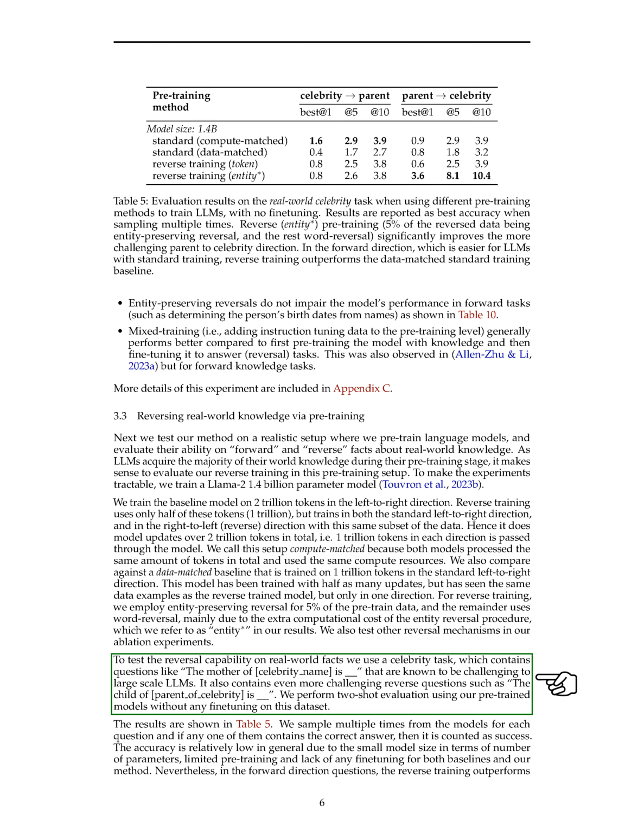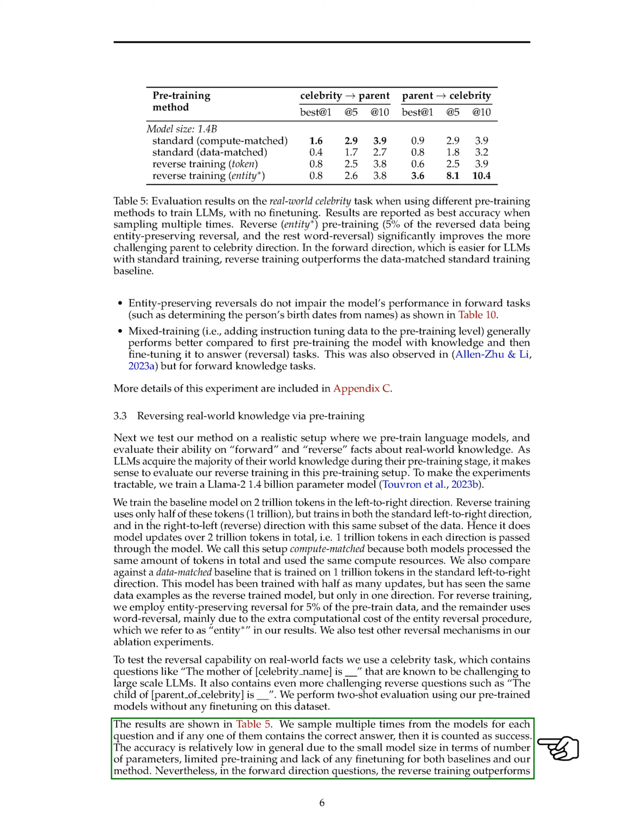To evaluate the reversal capability on real-world facts, we used a celebrity task with challenging questions like, the mother of celebrity_name is, and even more challenging reverse questions like, the child of parent_of_celebrity is. We conducted a 2-shot evaluation using our pre-trained models without any fine-tuning on this dataset.